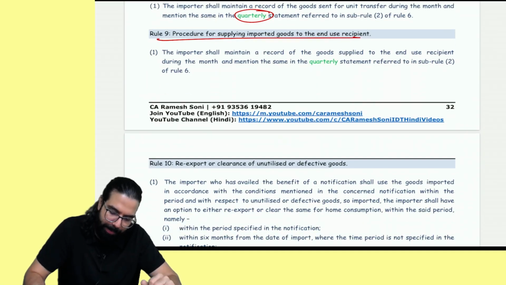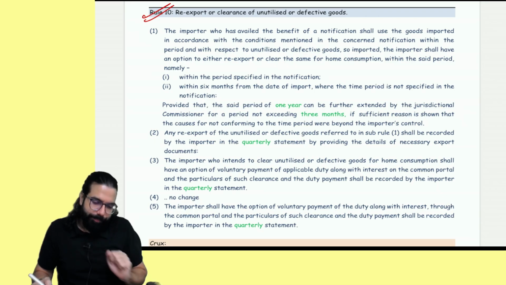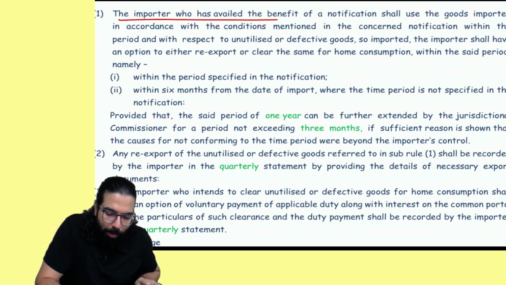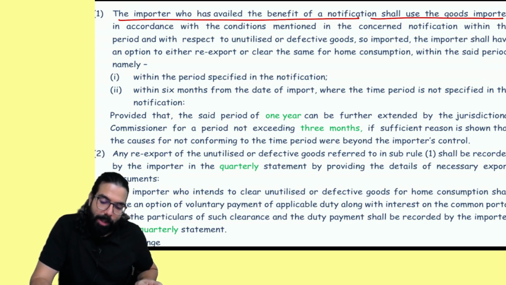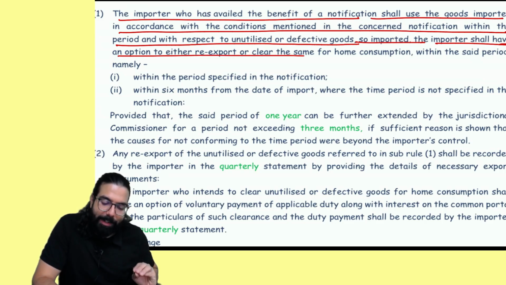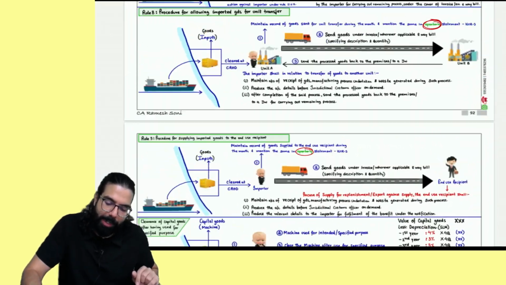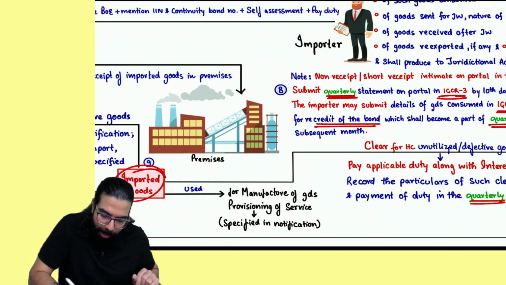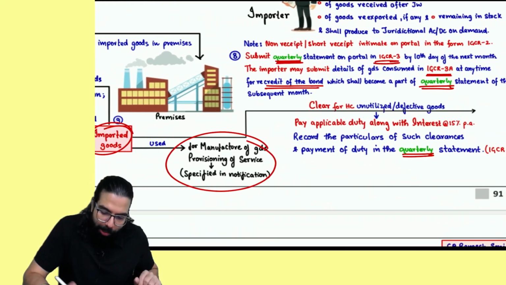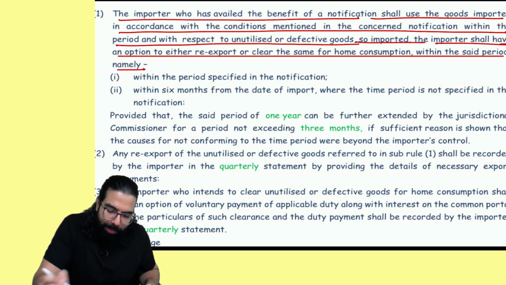Okay, then. Sir, re-export. The importer who had availed the benefit of the notification shall use the imported goods in accordance with the notification within the period, and in respect of unutilized goods so imported, the importer has an option either to re-export or clear the same for home consumption. Basically, if you had imported some goods, you have to use it, or you can clear it for home consumption, or you can re-export. Now what they have told,